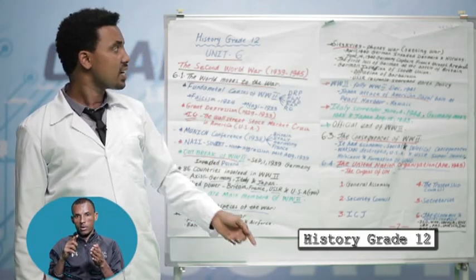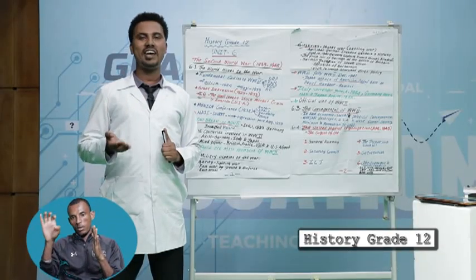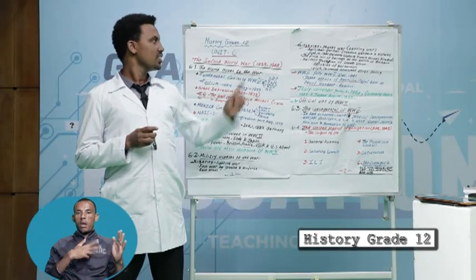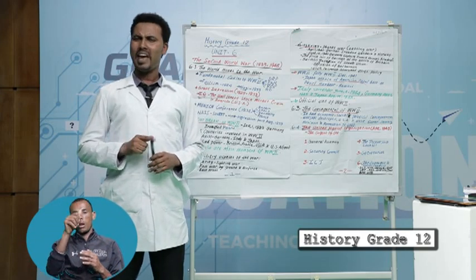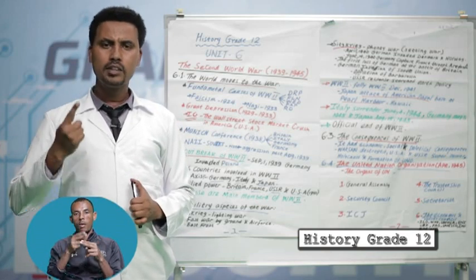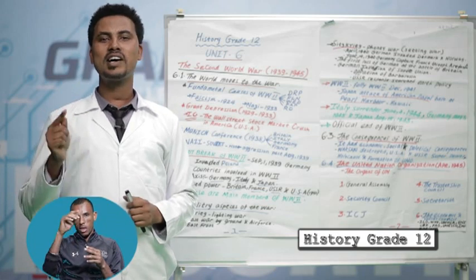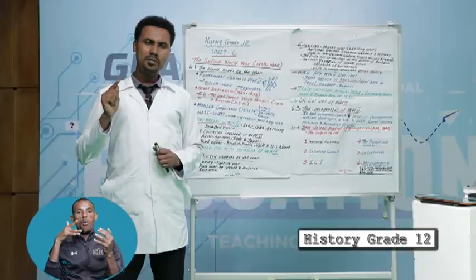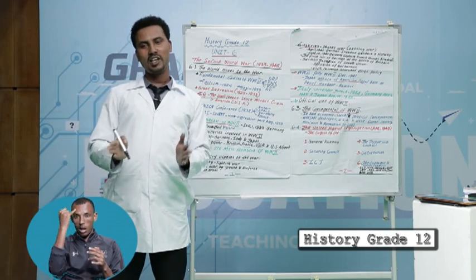The sitting war. In April 1940, Germany invaded Denmark and Norway. Then June 10, 1940, was a historical day for our country, Ethiopia. In June 1940, Adolf Hitler declared war on France. At the same time, Benito Mussolini got involved on the side of Hitler.